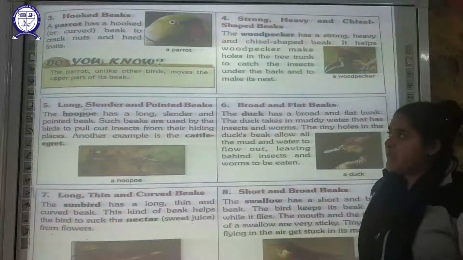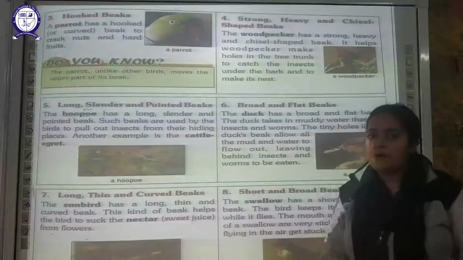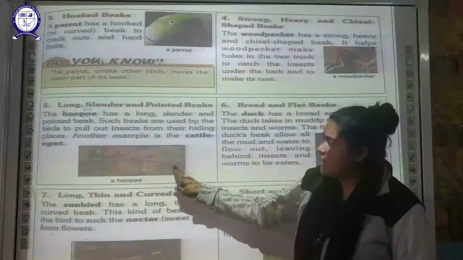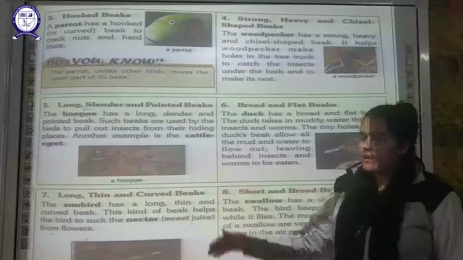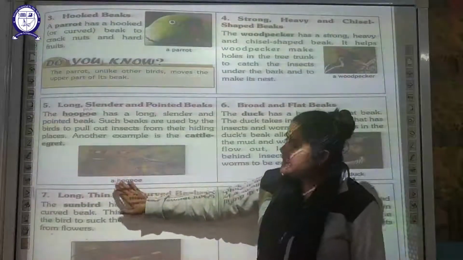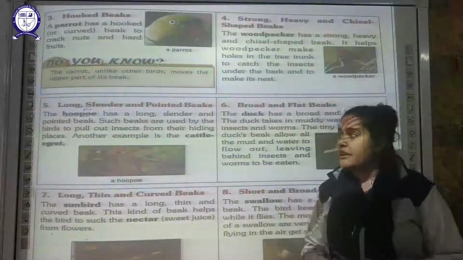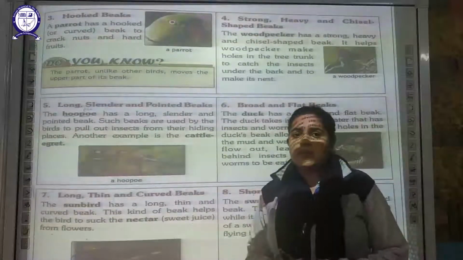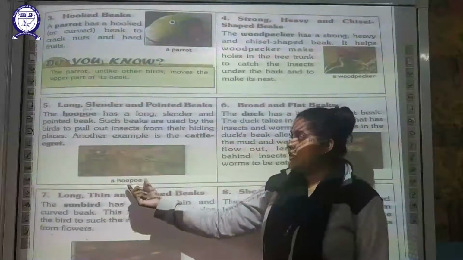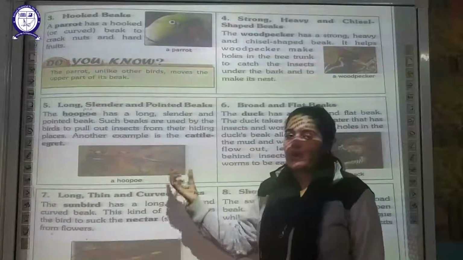The next type of beak is the long, slender, pointed beak. Examples are the cattle egret and the hoopoe. You can see here in the diagram, it has a very long, cylindrical and pointed beak, because these birds use their beaks to pull out the insects which are hiding in different places. So in order to get their food, the hidden insects, they use their slender pointed beak.